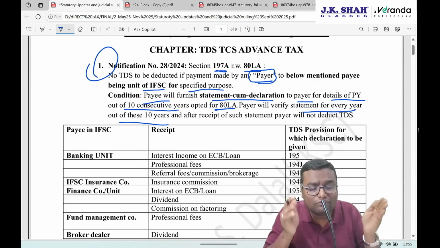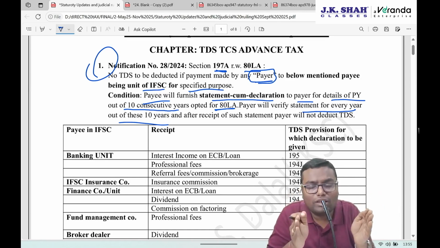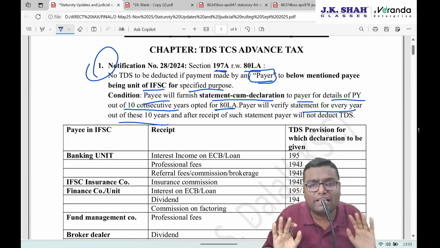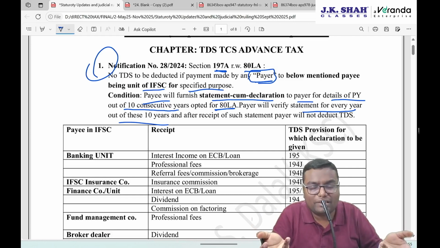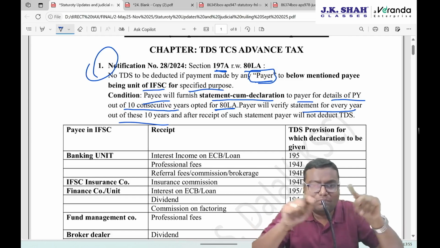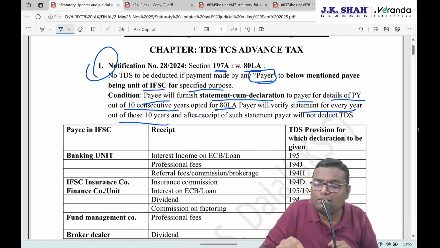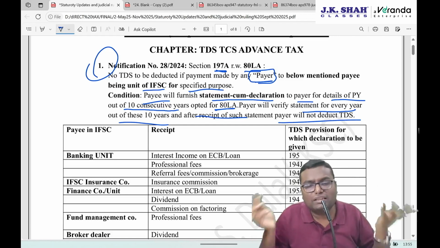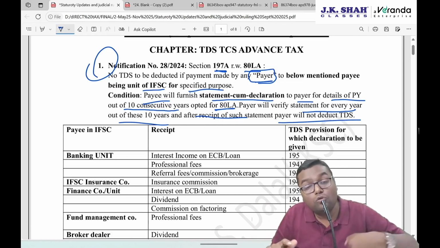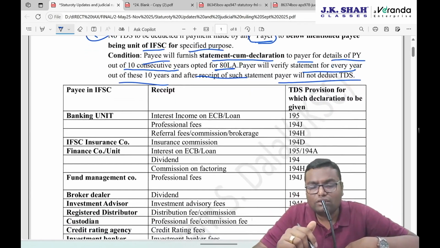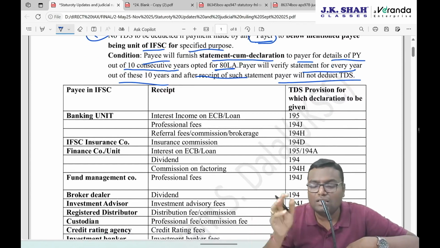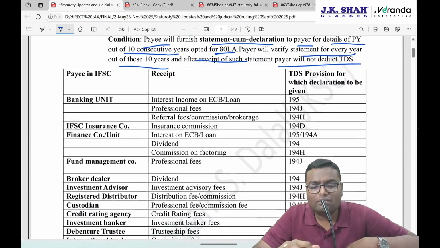Every year the payee will furnish the statement to the payer. The payer will verify whether it is from these 10 years or not. If it is an 11th year statement, then definitely the payer will not accept it. The payer will only accept it if it belongs to the 10 years. And after receipt of such statement, the payer will not deduct the TDS. Now, who can give this 15G 15H declaration, for which kind of income and for which section will this be accepted? A summarized table is presented over here.